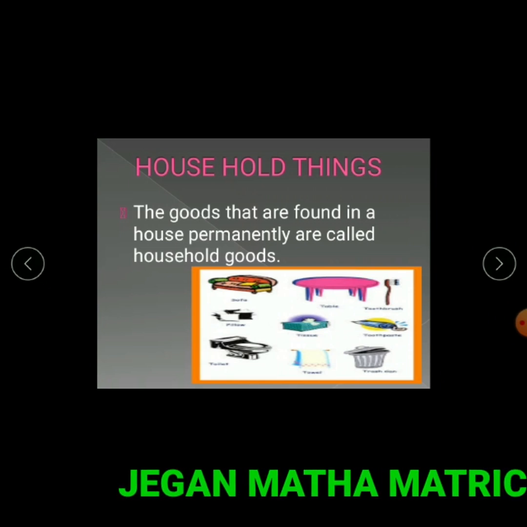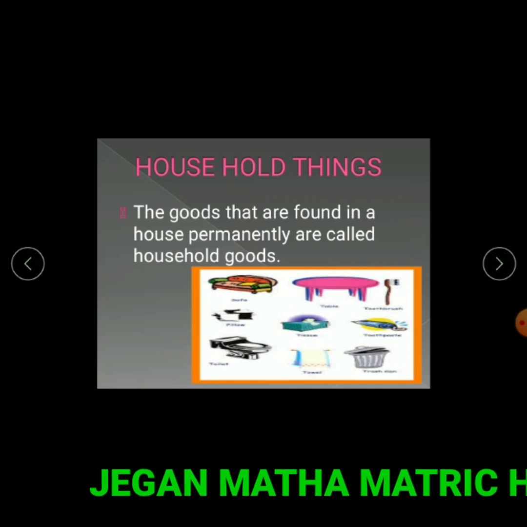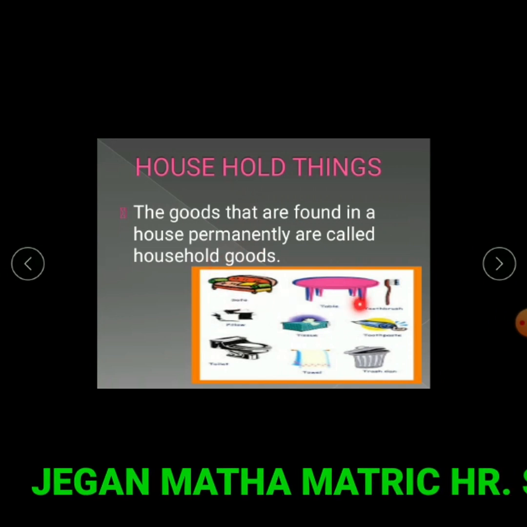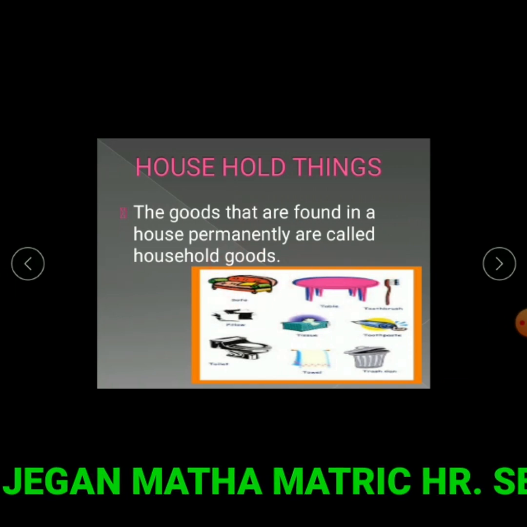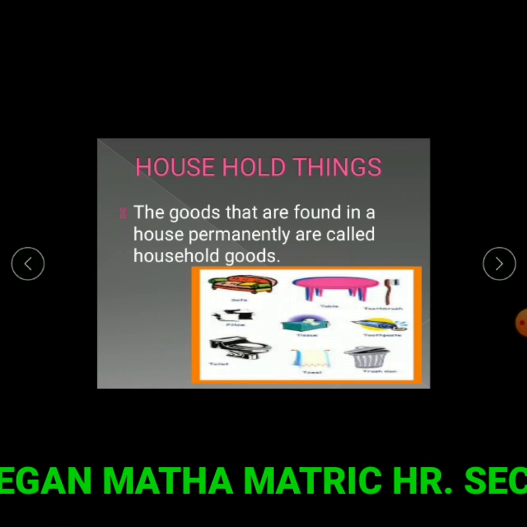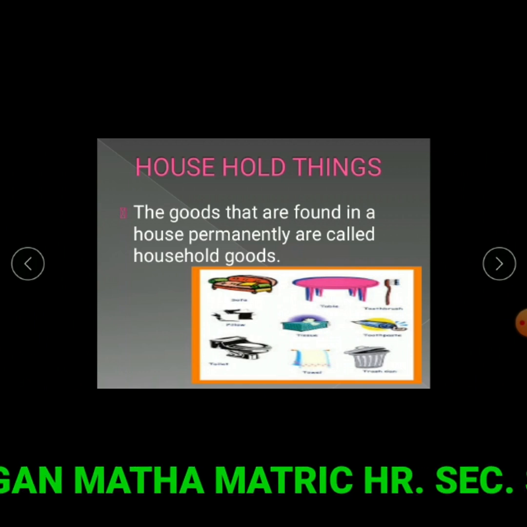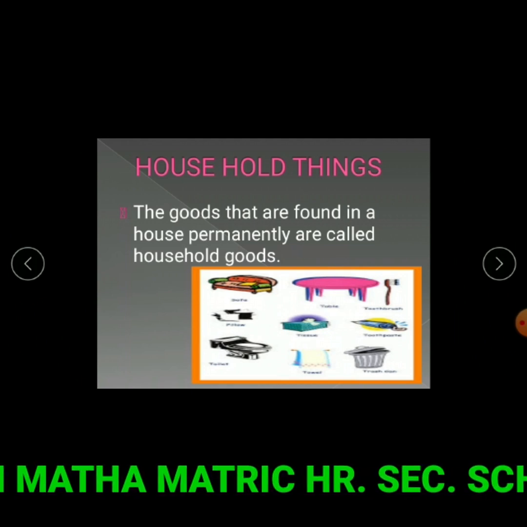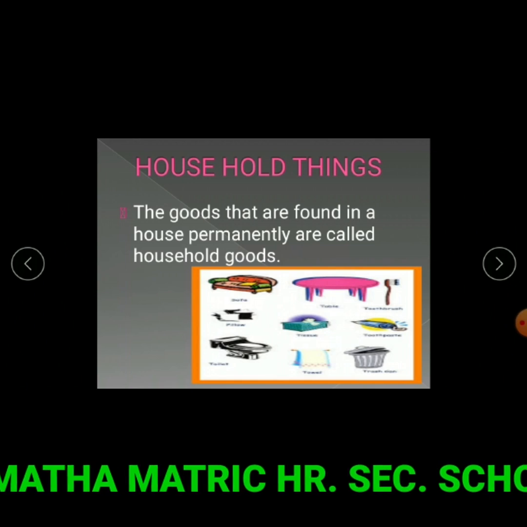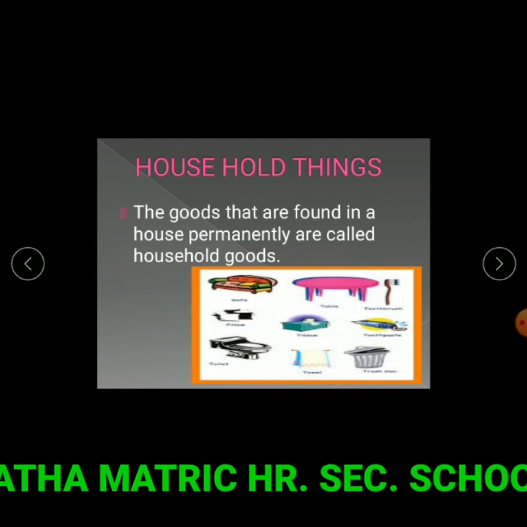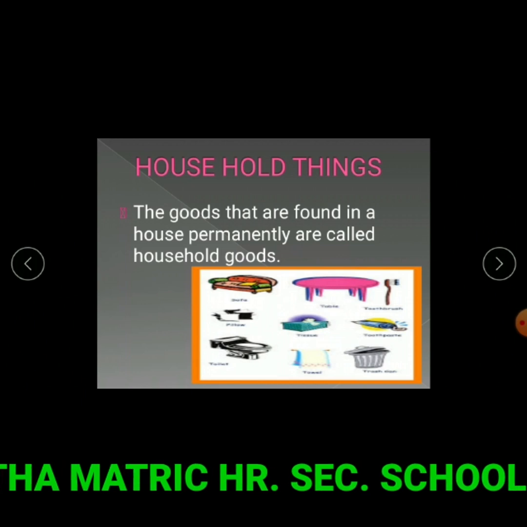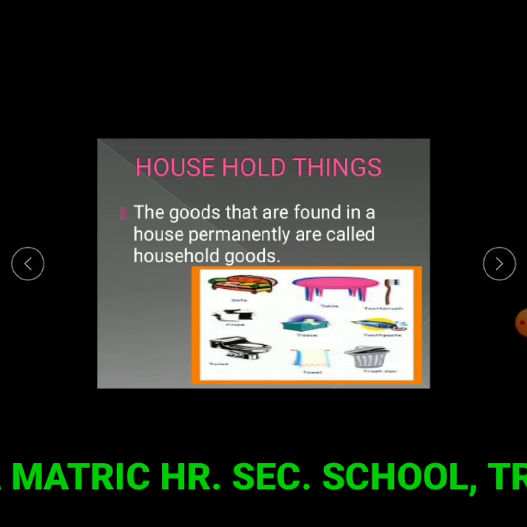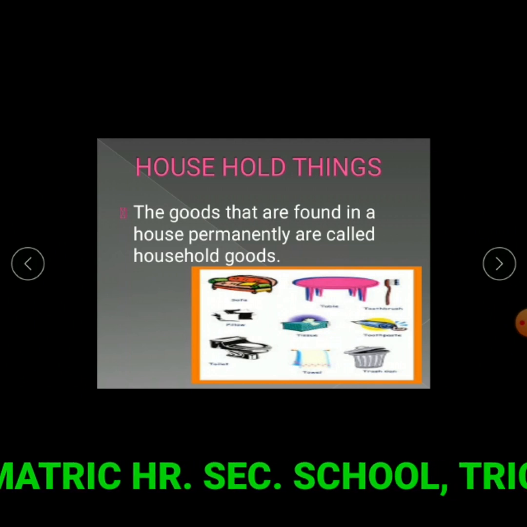The goods that are found in a house permanently are called household goods. For example, sofa, table. So these are furniture, kitchenware, clothes, towels, beddings, boots and electronic goods like TV, washing machine, AC, refrigerator, etc. So these are the products that we use in our house. They are found in a house permanently. So these things are called household goods.